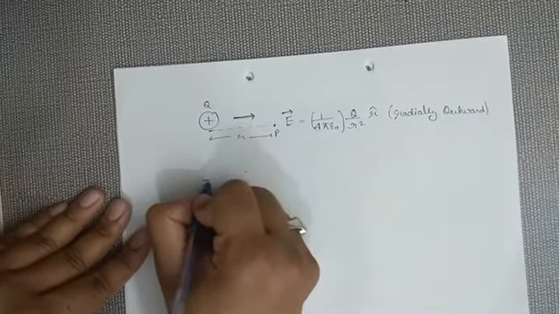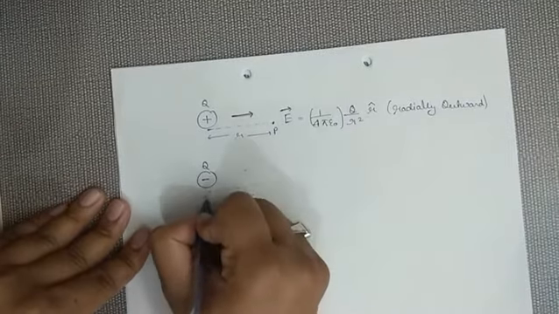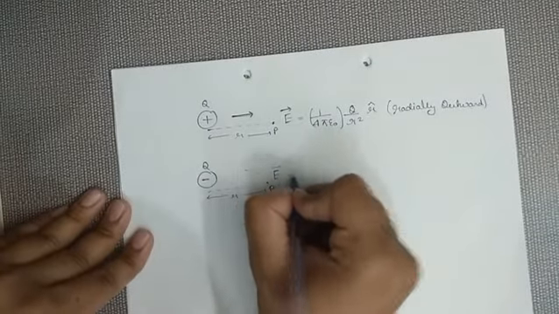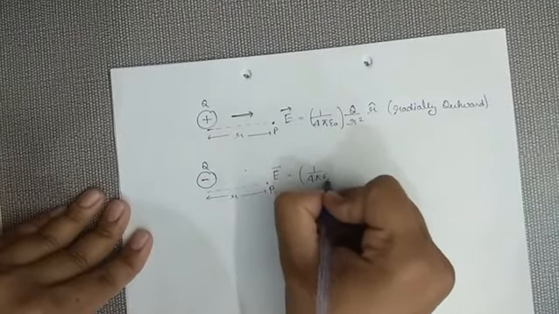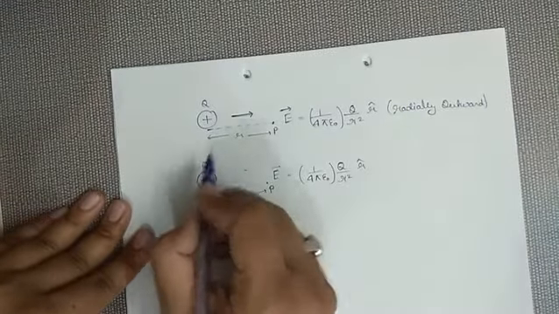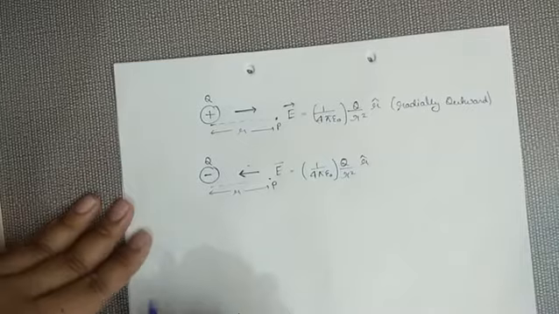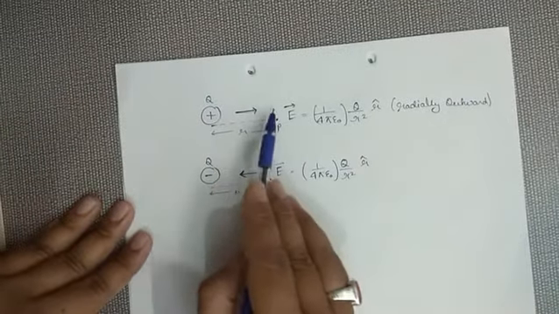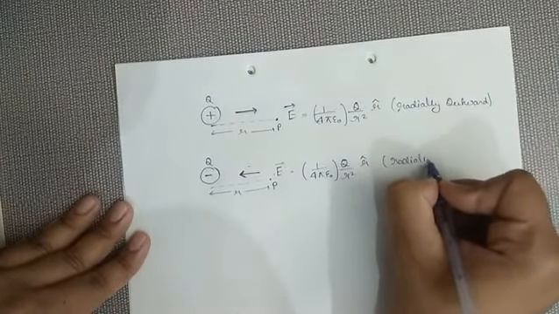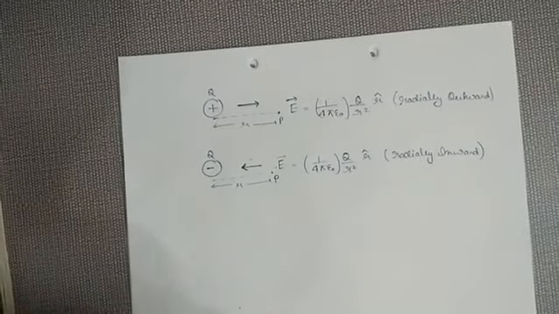But if this charge is negative Q, and again we have to find the electric field at point P, this time it is 1 upon 4 pi epsilon naught Q by r square and r cap, but since the charge is negative, the direction of electric field will be radially inward. If the charge is positive, electric field is outward. If the charge is negative, electric field is inward. So this time electric field is radially inward. So these are the expressions of electric field.